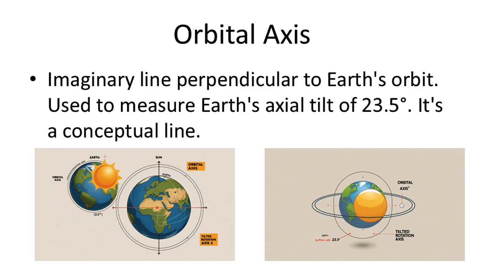Earth's rotational axis is the imaginary line that runs through the North and South poles, around which Earth rotates once every 24 hours. This rotational axis is tilted at an angle of 23.5 degrees relative to the orbital axis. This tilt is responsible for varying sunlight angles during the year and is a key factor in the creation of seasons.